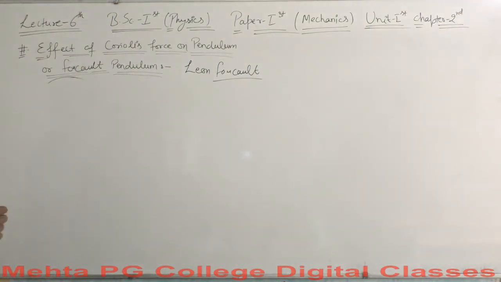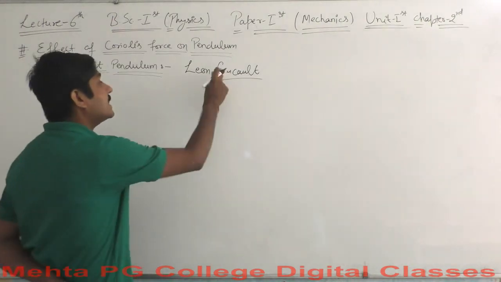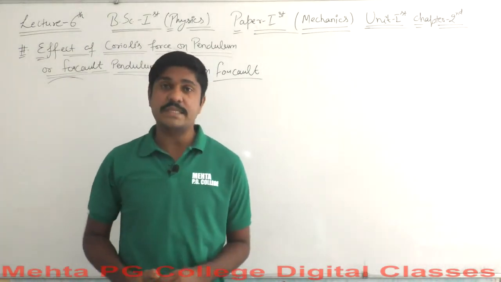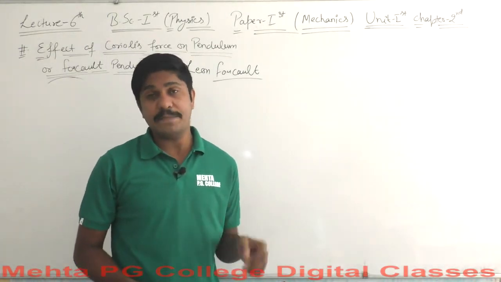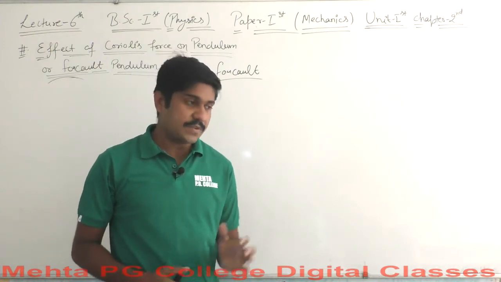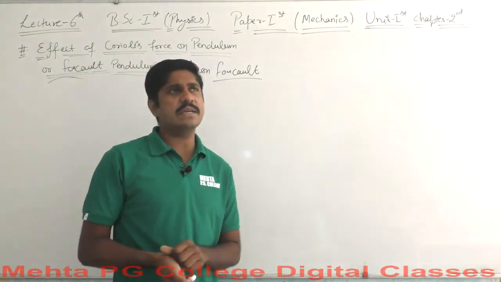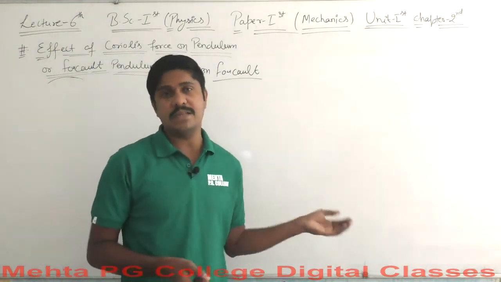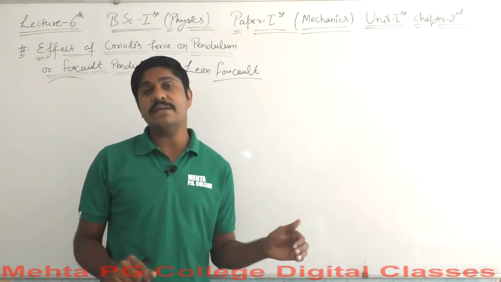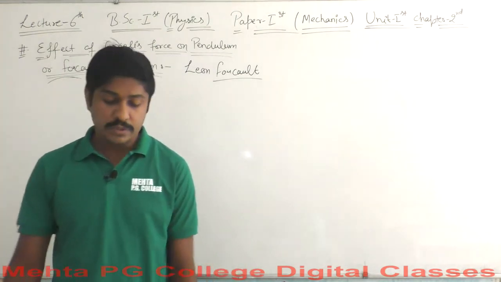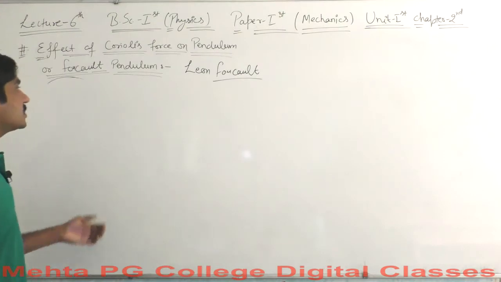Okay, so let us assume. Well, we got the concept that if it is at the equator, the motion will remain fixed relative to the earth. But what happens if we have some latitude? If we displace into the northern hemisphere or the southern hemisphere, what happens? We got the concept that the Coriolis force will act from left to right in the northern hemisphere, and from right to left, or say from east to west, in the southern hemisphere. So let us see how these things relate to us.